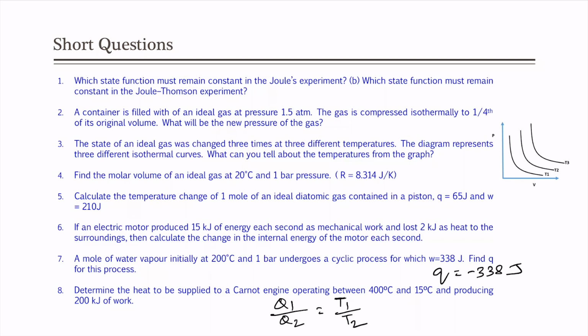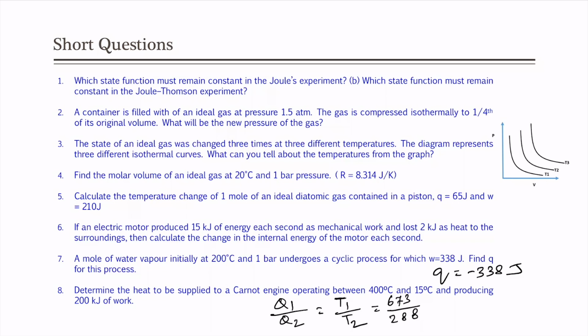Now, as you can see here, we have been given the temperatures, which is 400 degree centigrade means 400 plus 273 is 673 Kelvin and 15 degree plus 273 will be 288 Kelvin, and now producing 200 kilojoule of work.